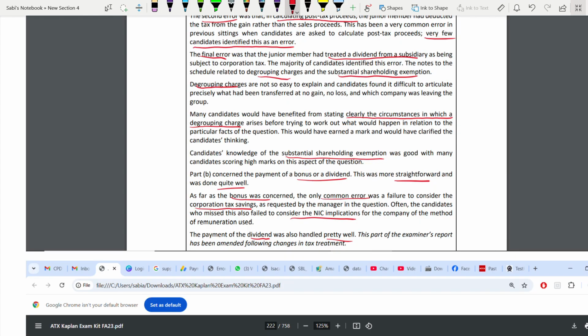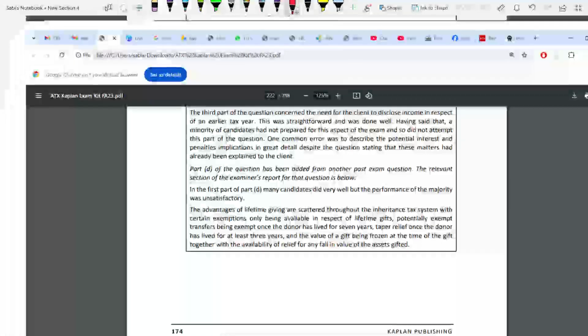Next, the third part of the question, that means ethics, where you have to disclose an error. This is straightforward and done well. But some students were not prepared for this exam. They didn't attempt this question at all. And one error was that they started explaining interest and penalty. You should avoid it, it's already explained. That's why you should read the requirements and the exhibit very carefully from top to bottom. What has been mentioned, what has not been mentioned. Do not repeat.